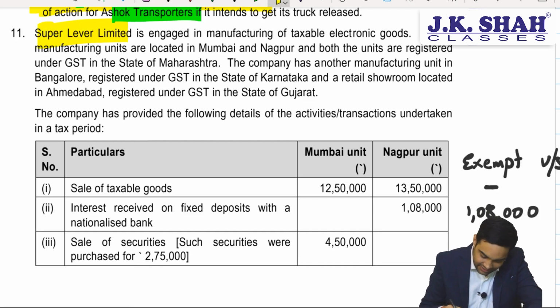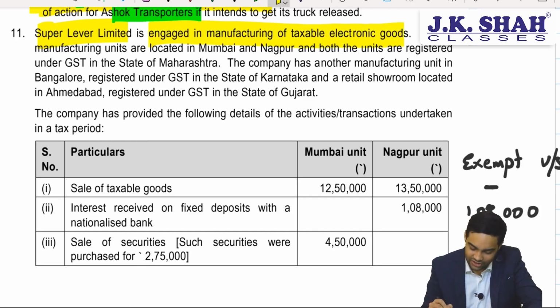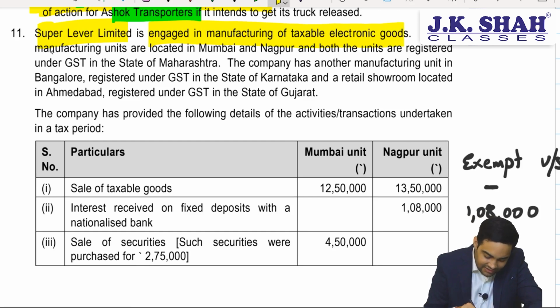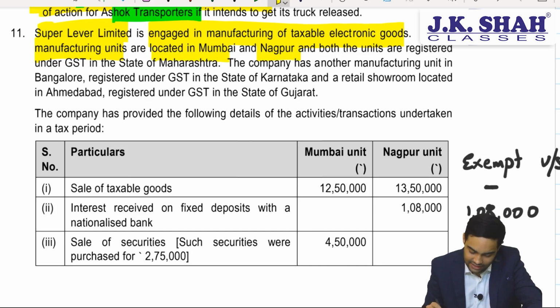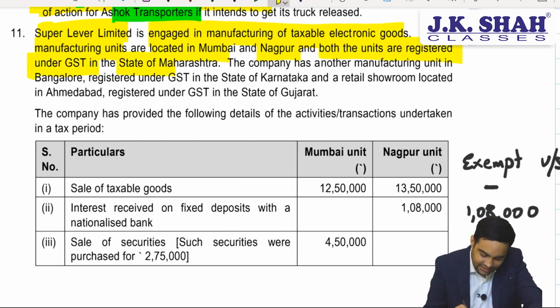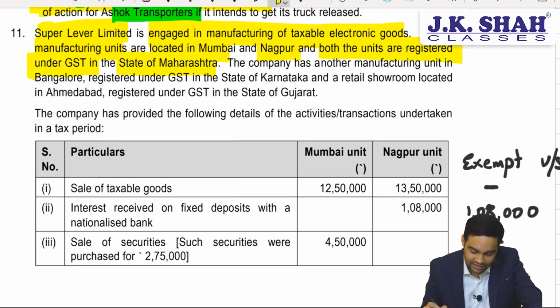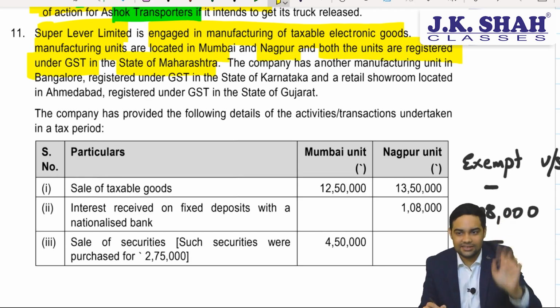Super Liver Limited is engaged in manufacturing of taxable electronic goods. Its 2 manufacturing units are located in Mumbai and Nagpur. Both the units are registered under GST in the state of Maharashtra, single registration.